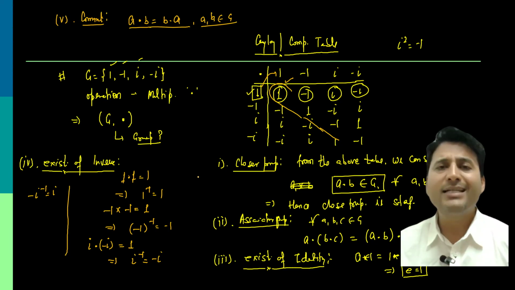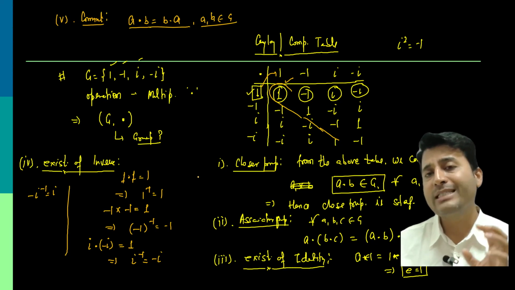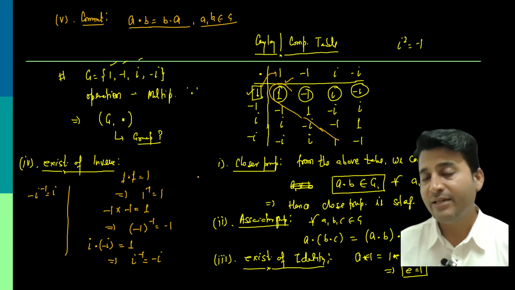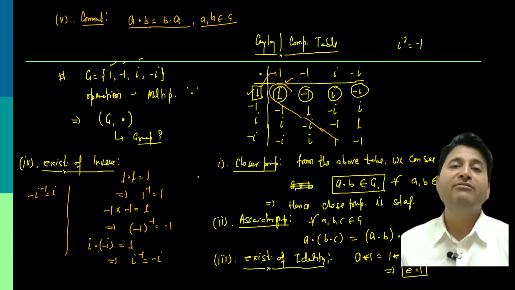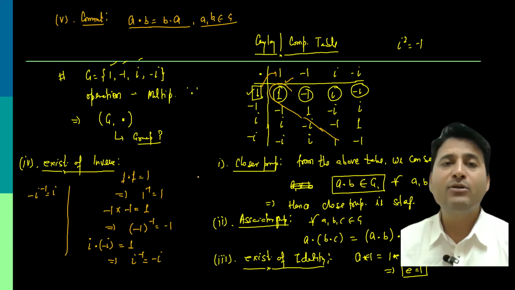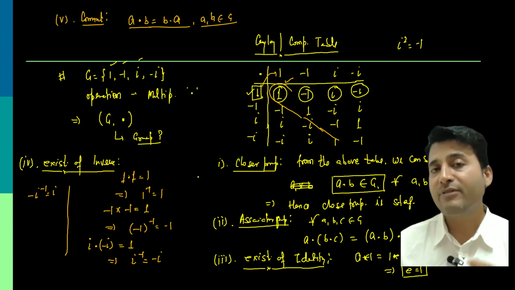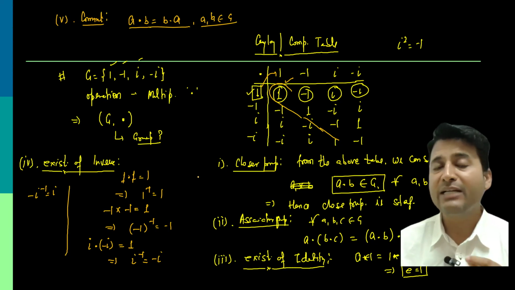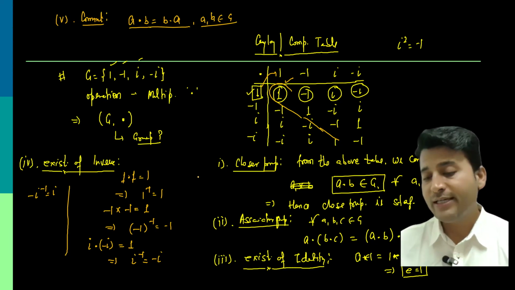So when proving whether a structure is a group or not, it's quite important to draw this Cayley table or composition table, and it will give you clarity on which property holds and which does not. Moreover, if there is any element whose inverse does not exist, we'll say for this element inverse does not exist, and hence the given structure is not a group. I hope you understand this example. Let me write one more example for more clarity.